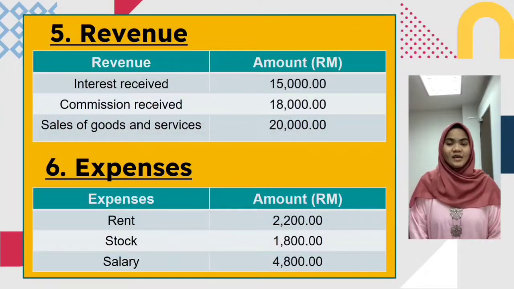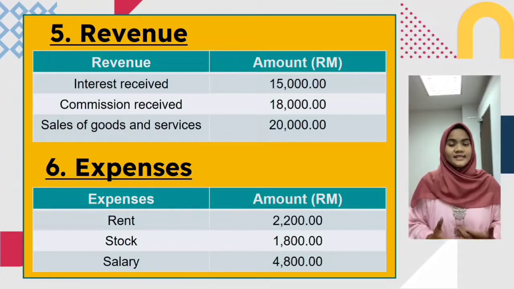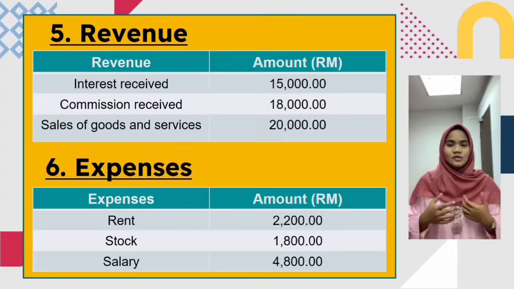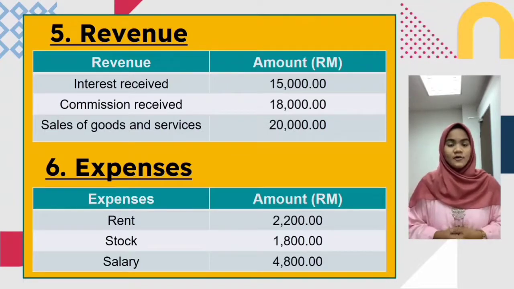Number 5 is revenue. Revenue refers to business income in general. Revenue also is a gross increase in equity from business activities for the purpose of earning income. Revenue that Sarung Creative receives, such as interest received, commission received, and sales of goods and services.